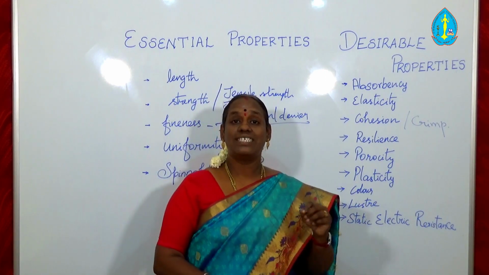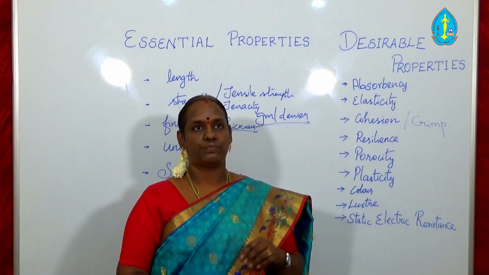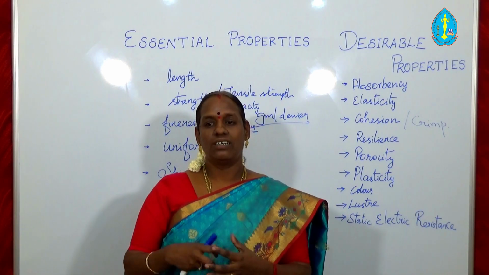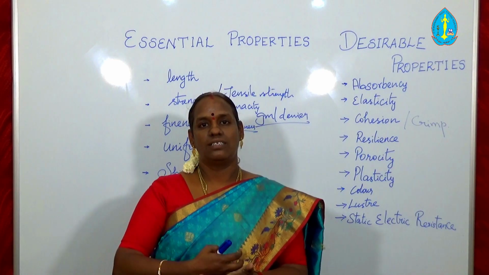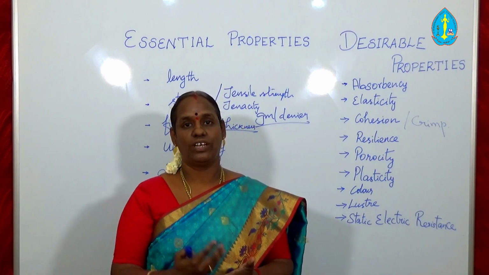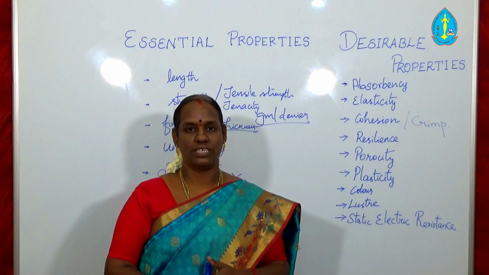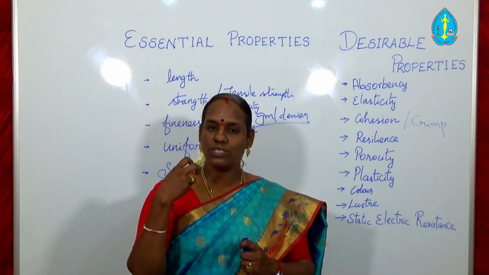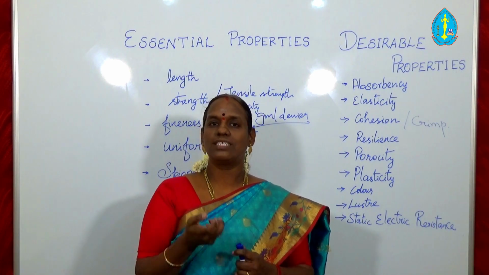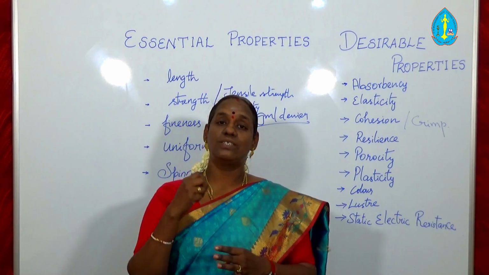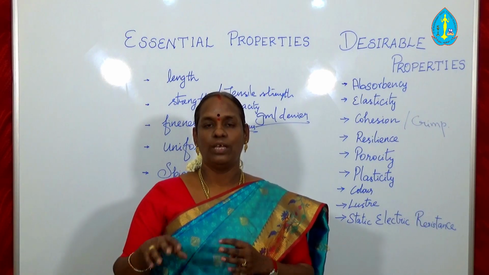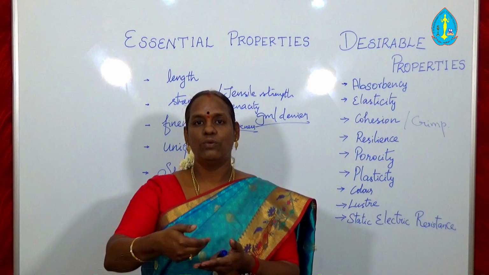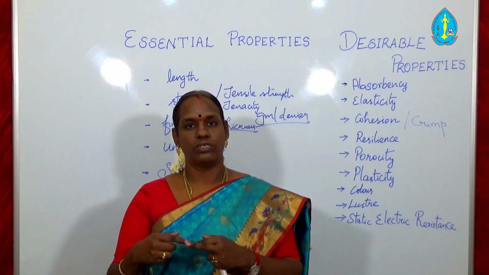And the last one is static electrical resistance. Some fibers have the property of creating static electricity due to friction. Wool fiber has this property. There is a problem in it: because of friction, if the fiber produces static electricity, it creates more problems in the spinning process. Because when the spinning is carried out, the fibers are moving in between the metal rollers.